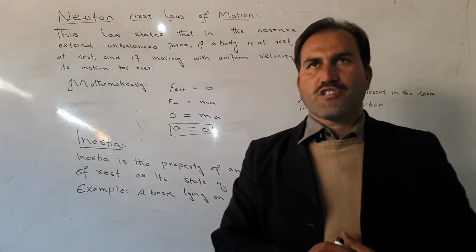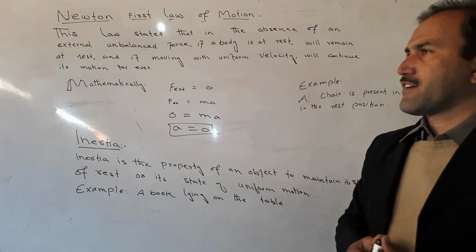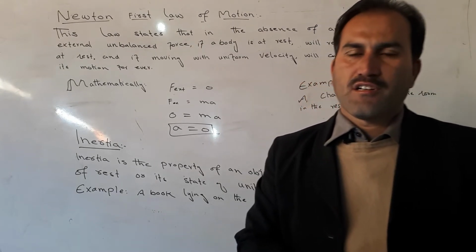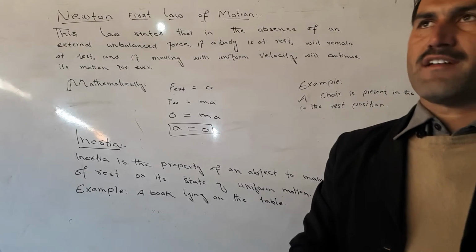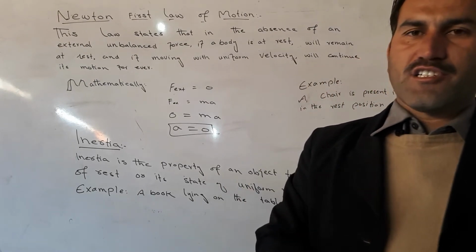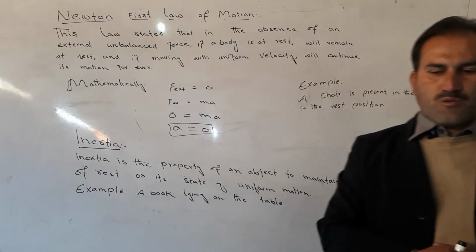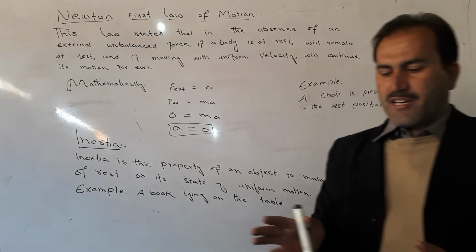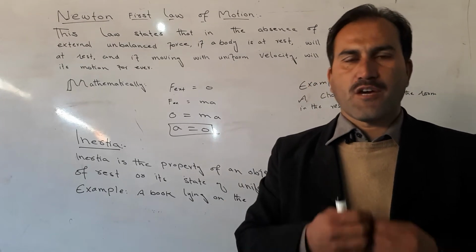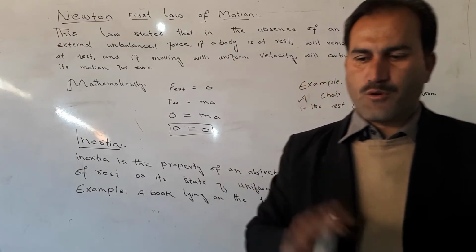Newton's first law of motion. This law states that in the absence of an external unbalanced force, a body at rest will remain at rest, and if the body is moving, it will continue to move forever. Here is an example: Newton said that if a body is at rest, it will be in the rest position forever without an external force.